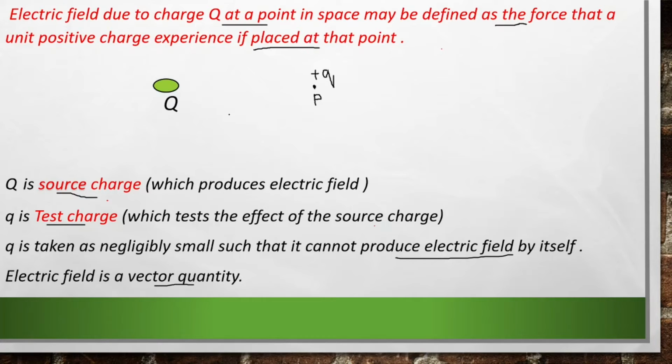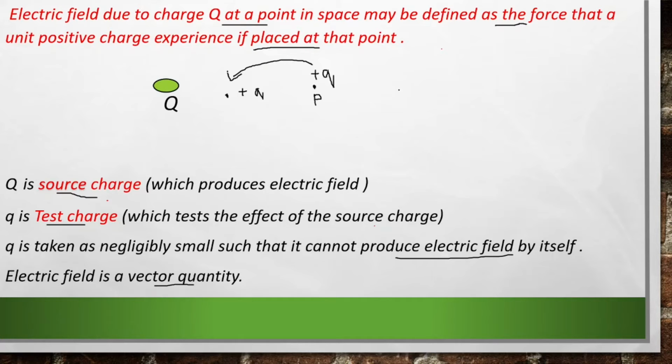Now let's look. If I bring this unit positive charge somewhere near to our source charge, I mean I am considering a point here and I am bringing this unit positive charge here. Now what happens? The electric field produced by this Q at this point will be greater, right? Because as we move near to our source charge, the force experienced by our test charge due to the electric field produced by our source charge increases.